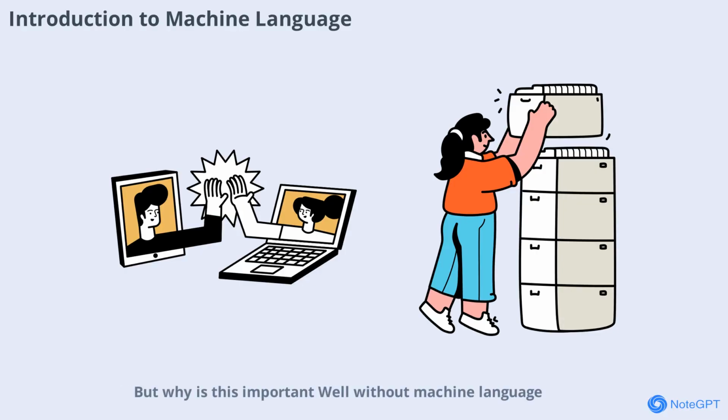But why is this important? Well, without machine language, computers wouldn't be able to process any instructions or perform any tasks. In this video, we'll explore what machine language is, how it works, and why it's so crucial for computing. Let's get started by understanding the basics.